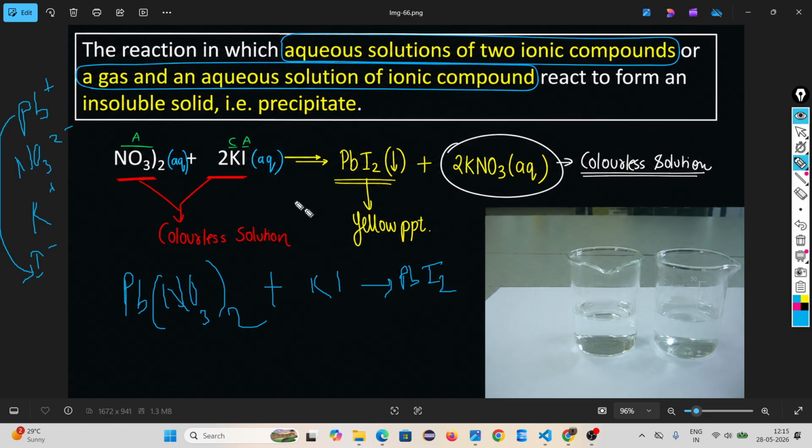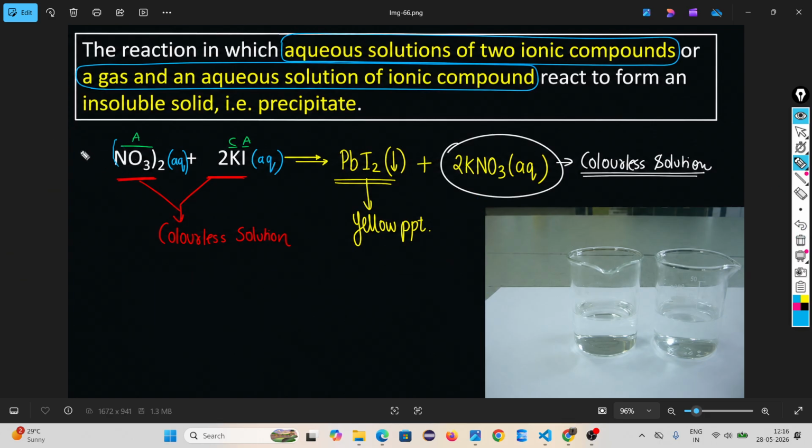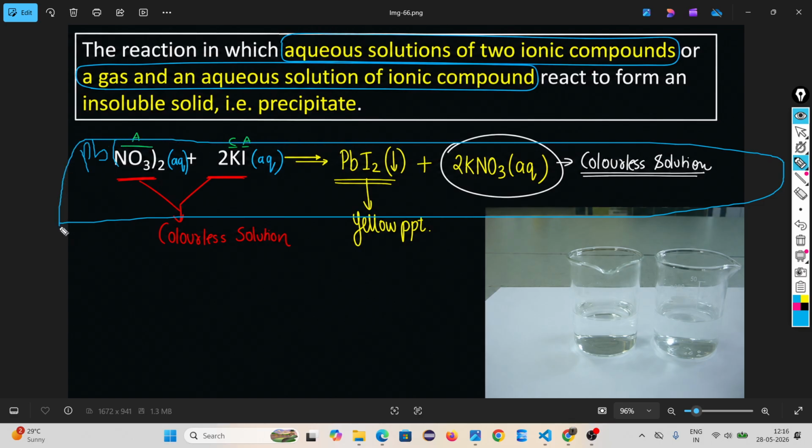Why am I writing 2 here? This is the concept from ninth class, to make the valency balanced. You know, in ninth class, chapter number 3 I think, there is the formula for how to write it by interchanging valencies. Then potassium nitrate. This is one example of a precipitation double displacement reaction.